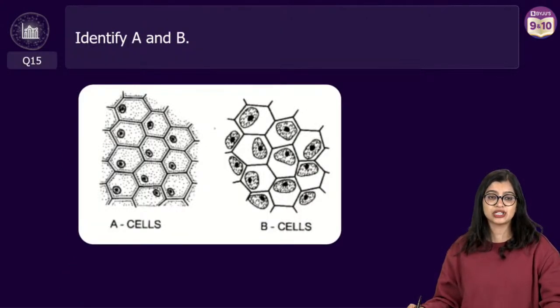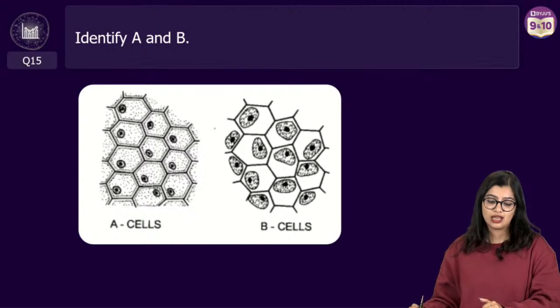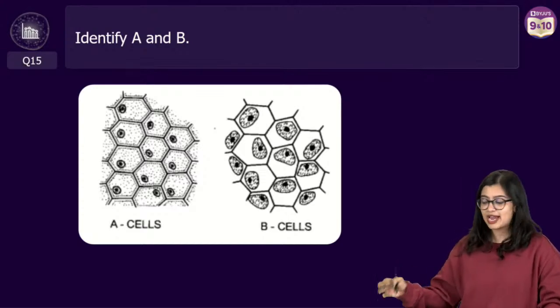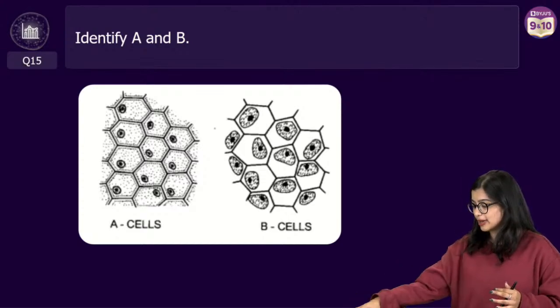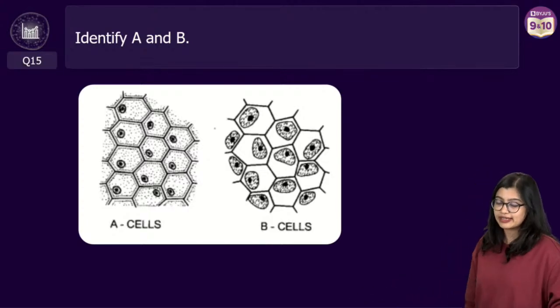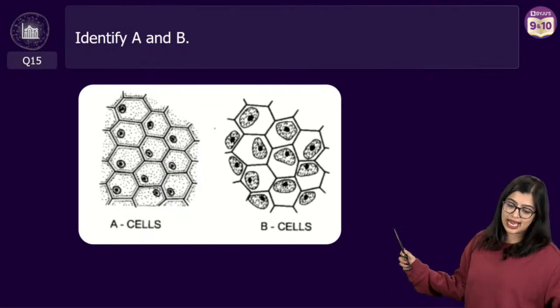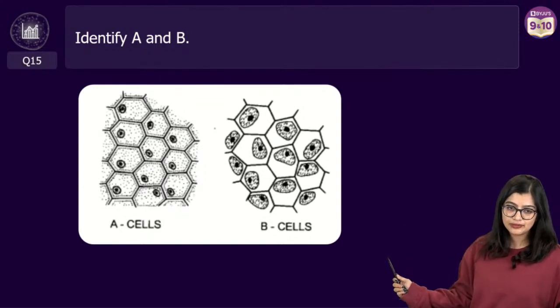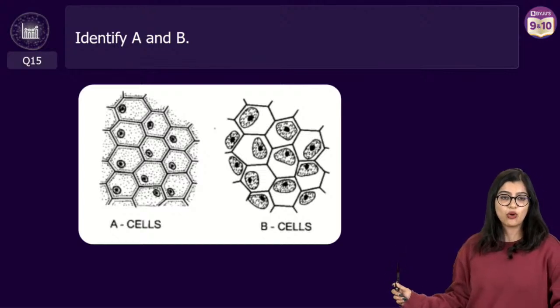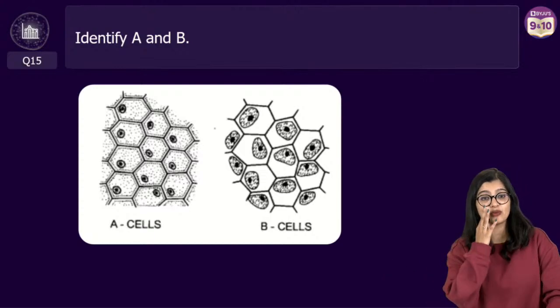Now let's go on to question number 15. Identify A and B. Look at the diagram. Everybody, please look at the diagram. I want you to pay attention and see what is happening right here. Look at these two diagrams. Have you all observed carefully? Now, this is a slightly important one.